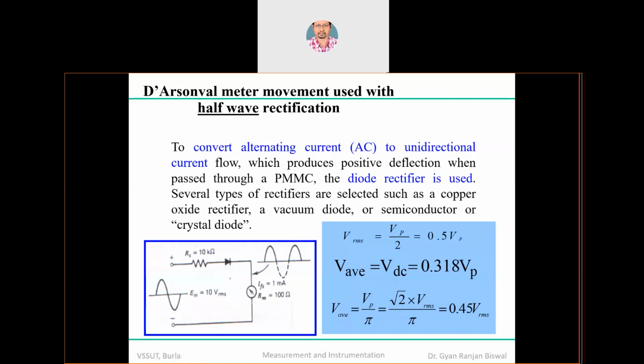So you see in this sinusoidal diagram that the upper line is the solid line, which means the signal is allowed to pass, and the lower part is the dashed line, which means it is cut. It is not allowed to pass. So if you apply this, what will be the average value of that particular voltage? The average value is peak upon pi, and what is the RMS value? That is peak by 2, right?